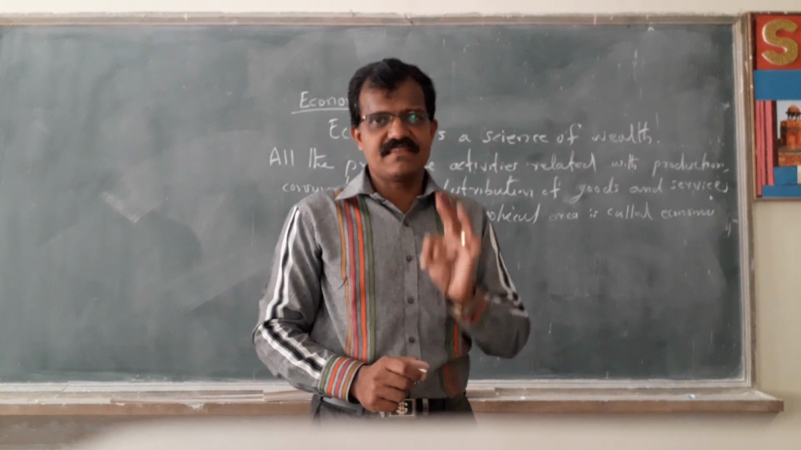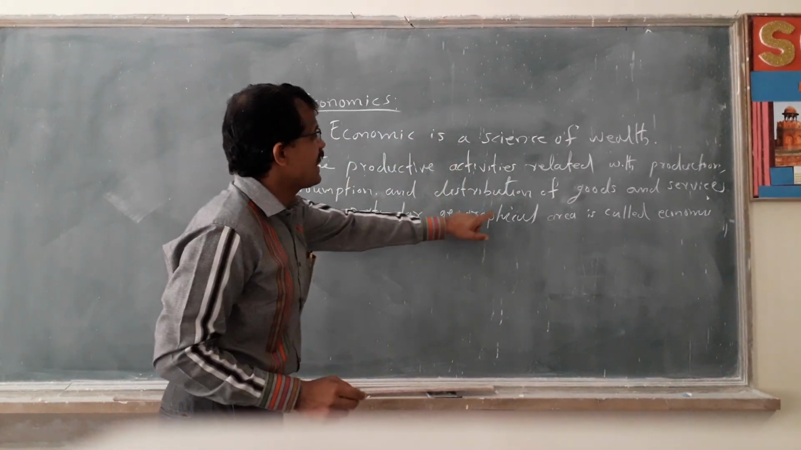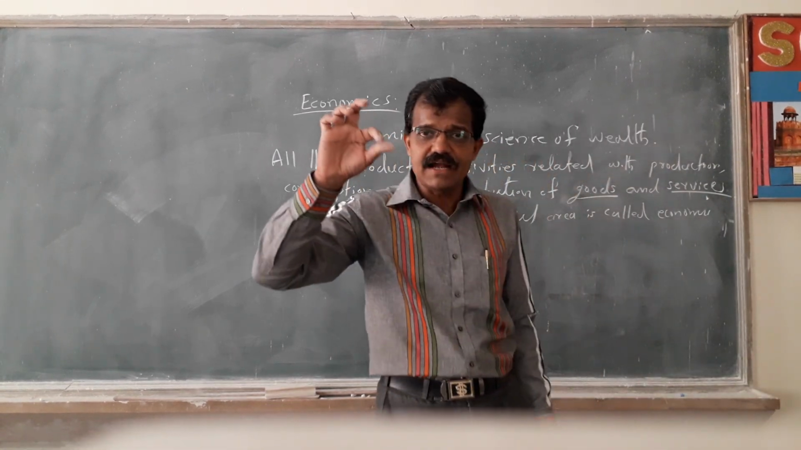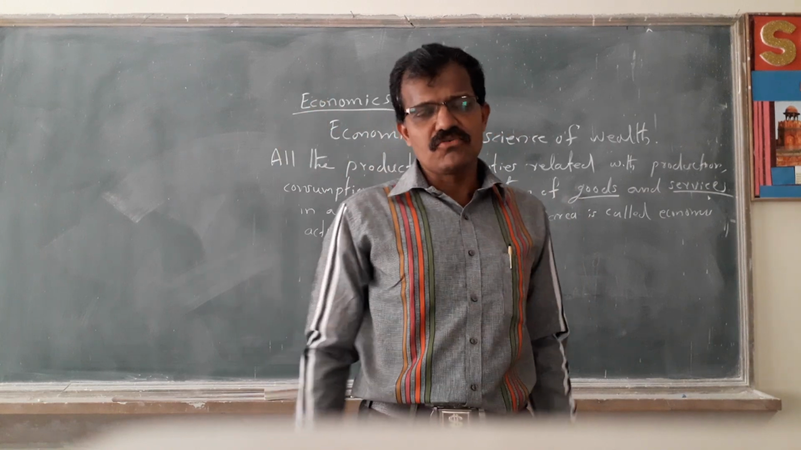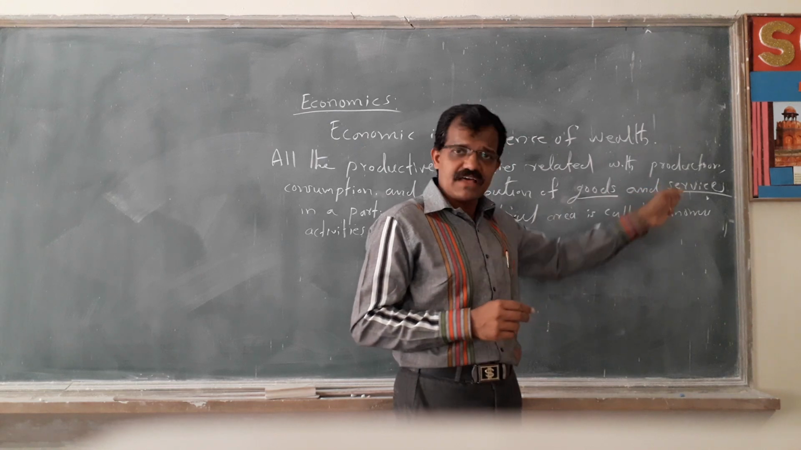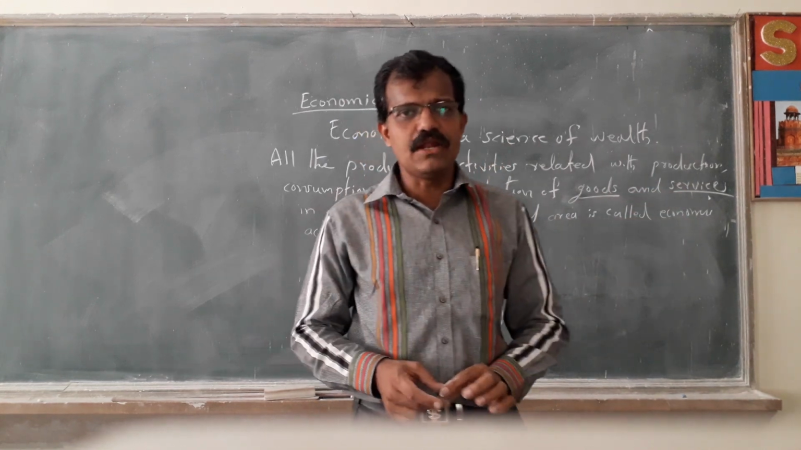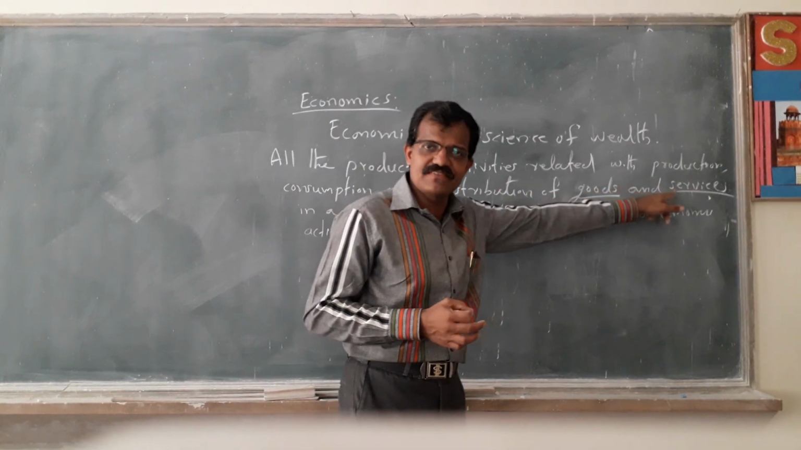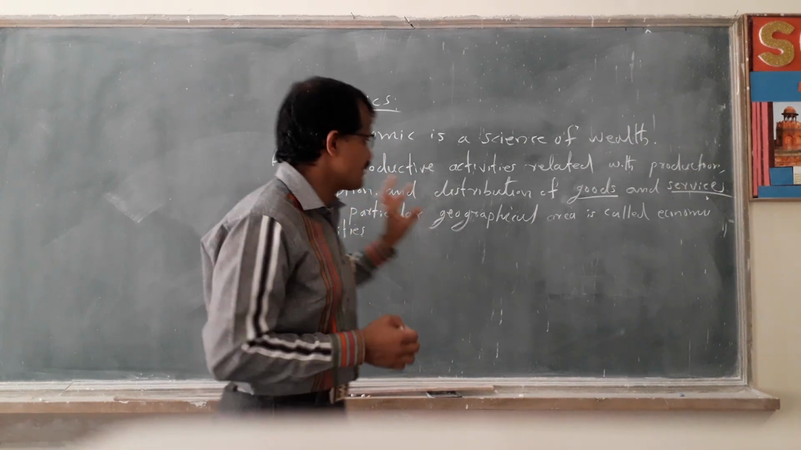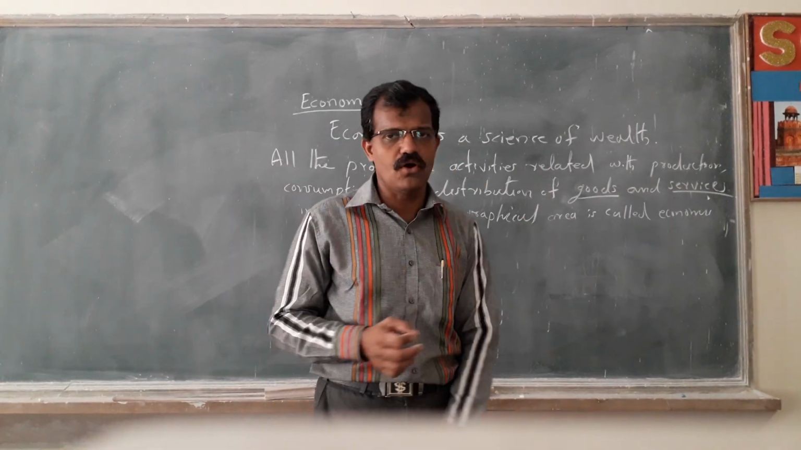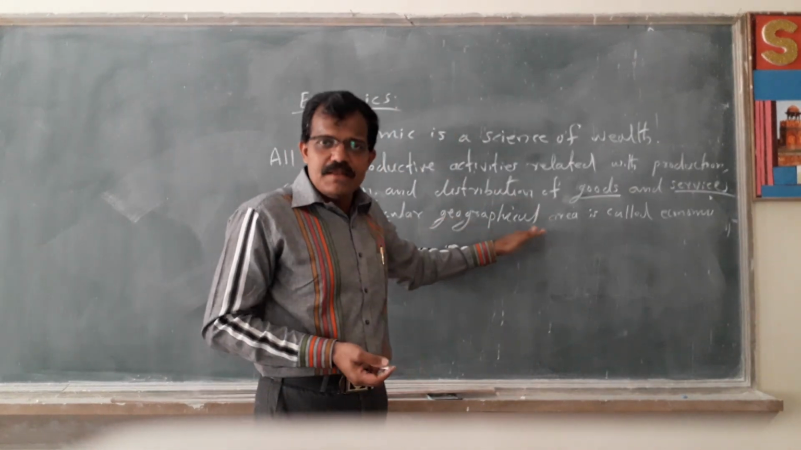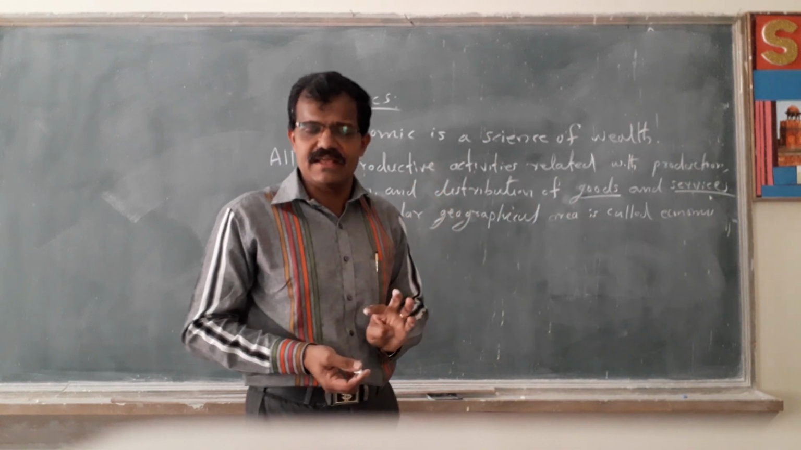All the production, consumption and distribution of goods and services. For example, the farmers cultivate the crops, they are producing goods. The industrialist is manufacturing goods, he is making goods. In the case of services, for example, the teachers, the doctors, the lawyers are doing services. So all the productive activities related with production, consumption and distribution of goods and services are called economic activities.